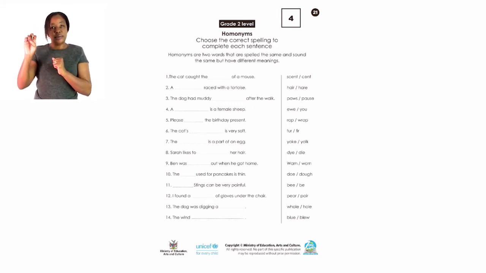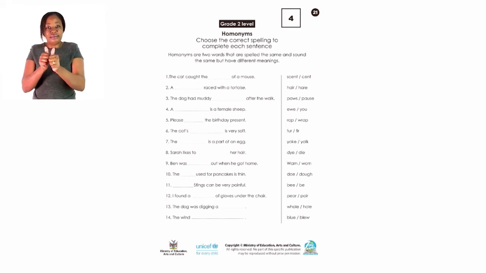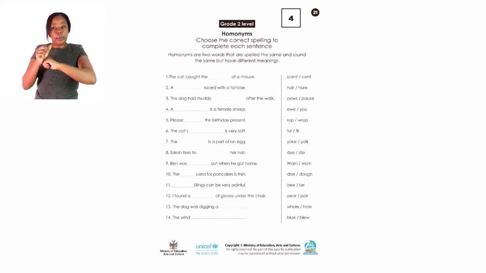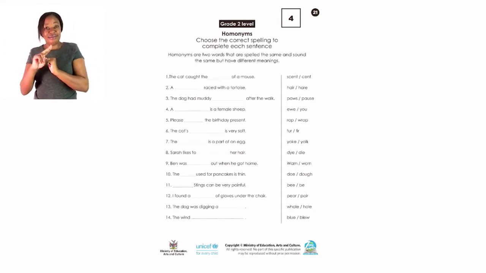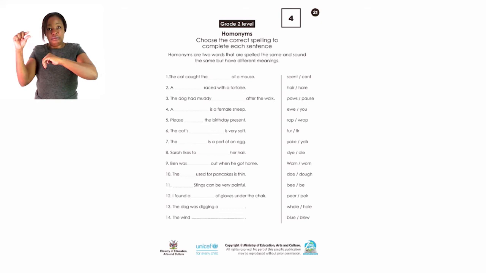The second one, a rest with a tortoise. The two possible answers are there. Hair. Which hair are we talking about here? The first hair is my hair on my head. And the second hair is of an animal. You know the small hair? Those hares, the ones that run very quick, they are small animals. So which one did the tortoise rest with? I think it's the hare of an animal because a tortoise cannot rest with the hair on the head. So you take the one which is correct and put it in the statement. Then that statement will make sense.